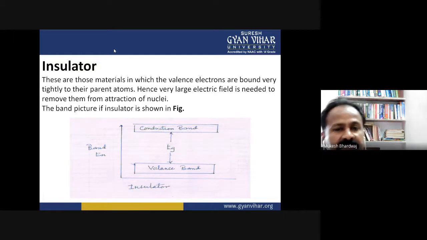Insulators are those materials in which the valence electrons are bound very tightly to their parent atoms. Hence, a very large electric field is needed to remove them from the attraction of nuclei. The band picture of an insulator is shown in the figure.